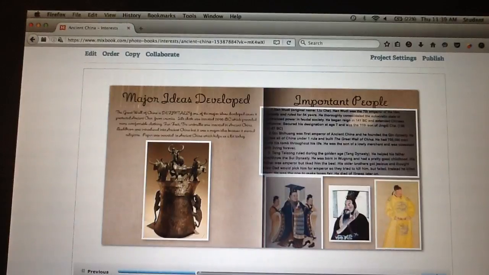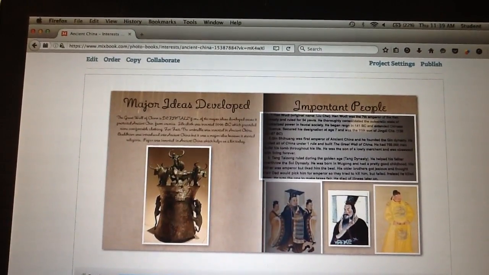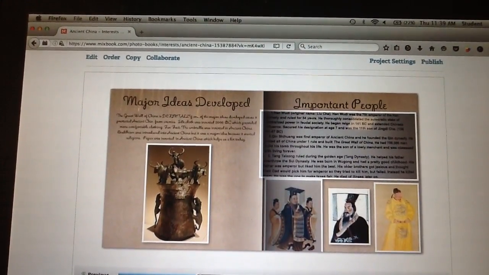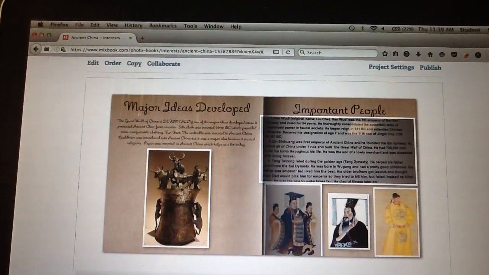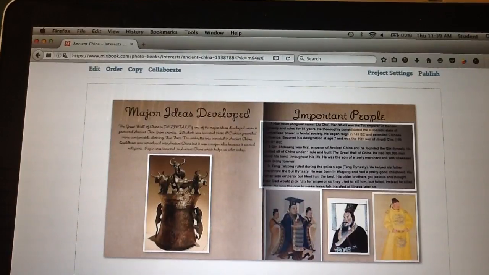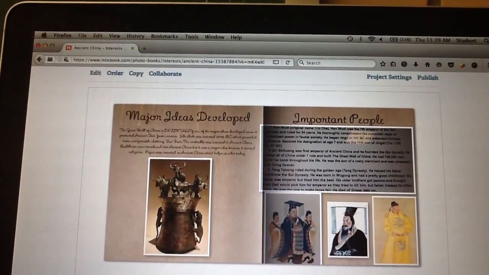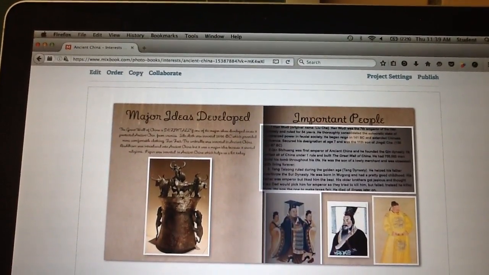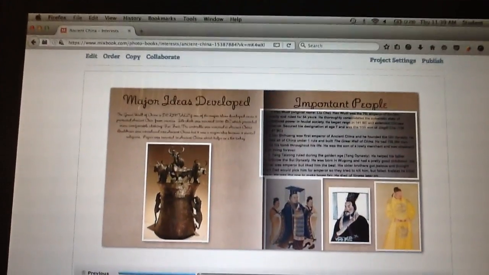Qin Shi Huang was the first emperor of ancient China, and he founded the Qin dynasty. He united all of China under one rule, and he built the Great Wall of China. He had 700,000 men build his tomb throughout his life. He was the son of a lowly merchant and was obsessed with living forever.